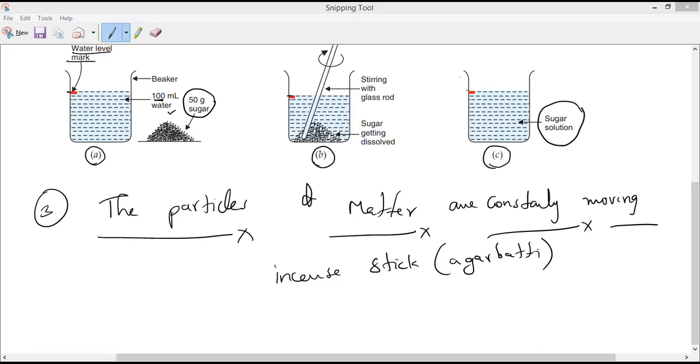Yes or no, guys? Yes, sir. That is the experiment we can do again to describe that the particles are constantly moving. But we can also understand two more experiments, which involve diffusion in gases as well as diffusion in liquids, which will show that the particles of matter are constantly moving.